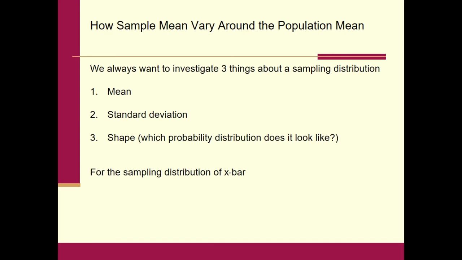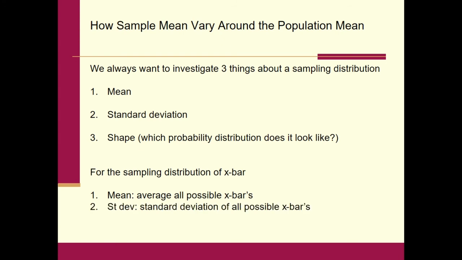All right, for the sampling distribution of X bar, what you have to imagine here is that we took all those X bars from that histogram, all those possible values, and averaged all of them. That's what we're talking about when we talk about the mean of the sampling distribution of X bar, the expected value. And what would be the standard deviation of the sampling distribution of X bar? If we took all the values of all those X bars and then took the standard deviation of all of them. Well, there's a whole bunch of them, and so we really don't want to actually have to do the math, because there's too many of them.